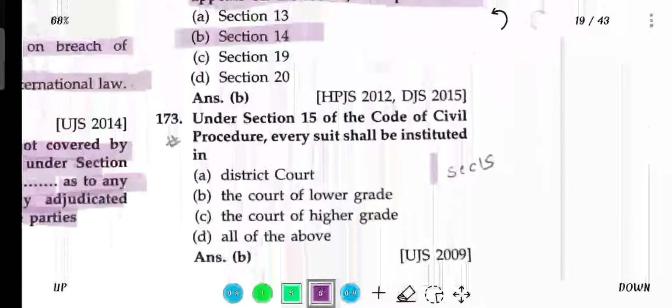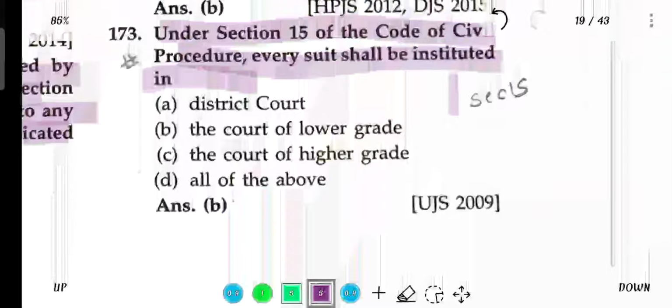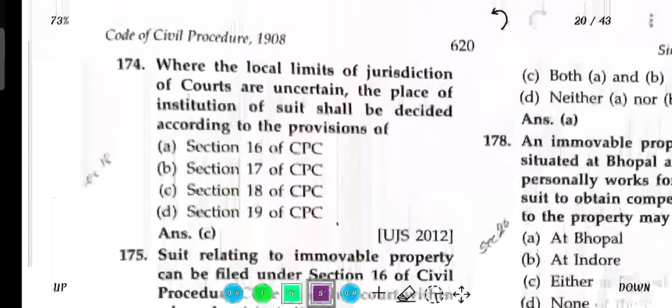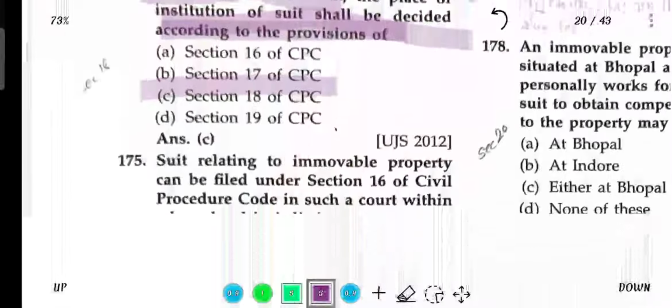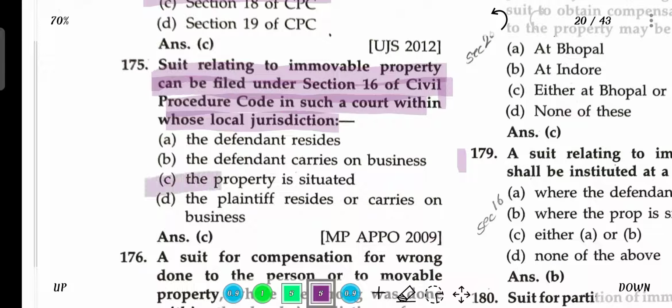Section 14. Under Section 15 of CPC, every suit shall be instituted in the court of the lowest grade competent to try it. Where the local limit of the jurisdiction of a court is uncertain, the place of institution of the suit shall be decided according to the provision of Section 18 of CPC. A suit relating to immovable property can be filed under Section 16 of the Civil Procedure Code in the court within whose local jurisdiction the property is situated.